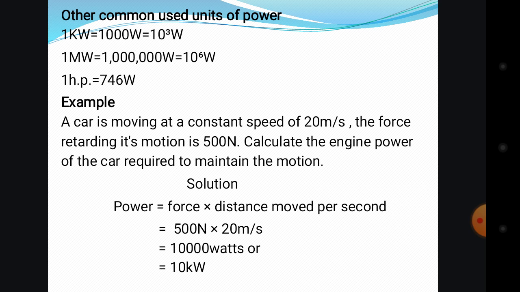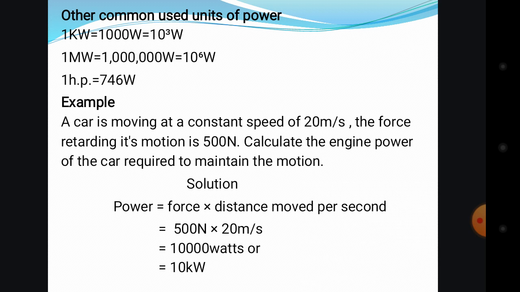I thought it was the distance covered, the s or the d. But the one that has N is talking about the force, the one that has newton, because newton is meant for force. So the 500 newton is for force, and the one that has meter per second is for velocity, because whenever we see meter per second, it's meant for velocity. So that is what we have here.